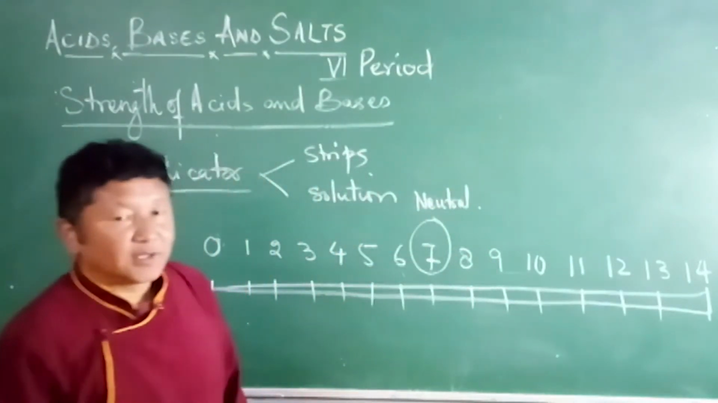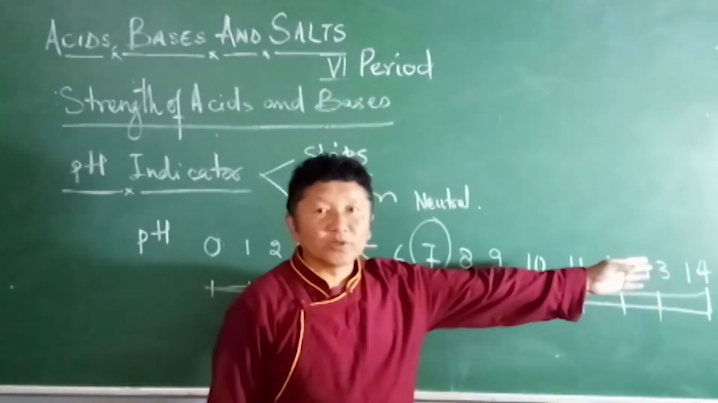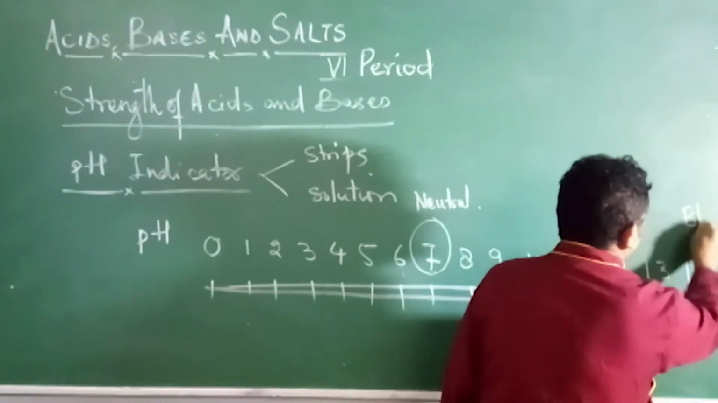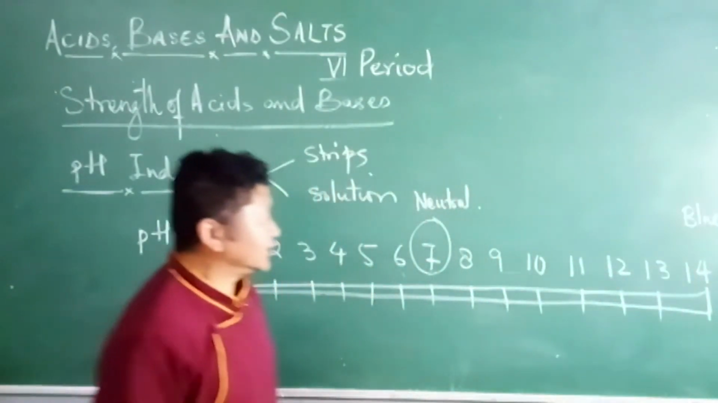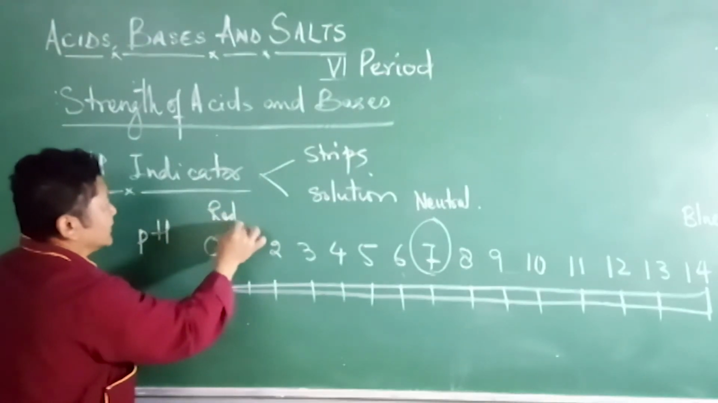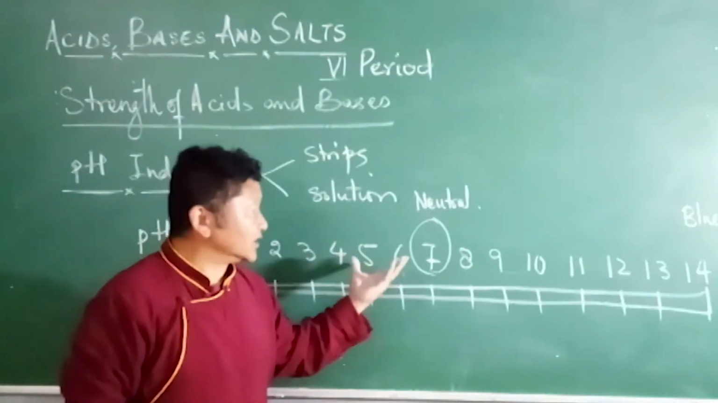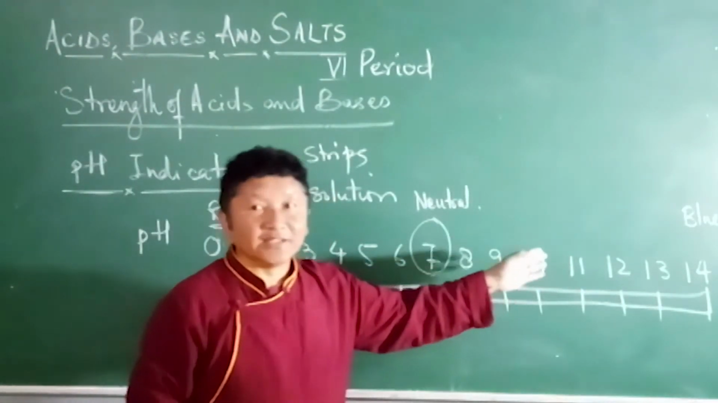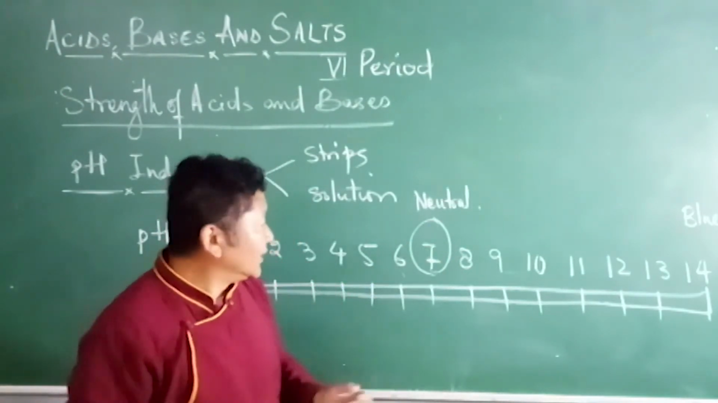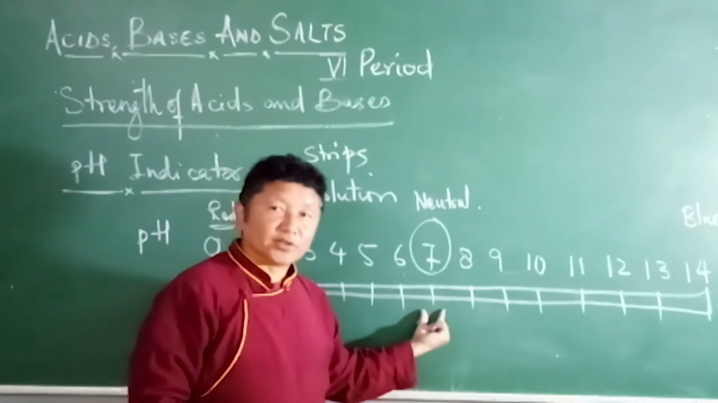On the color chart, neutral is shown in green. Toward acid the color turns through orange to red, and toward base the color turns to blue. The color changes depending on the pH. Neutral is pH 7.